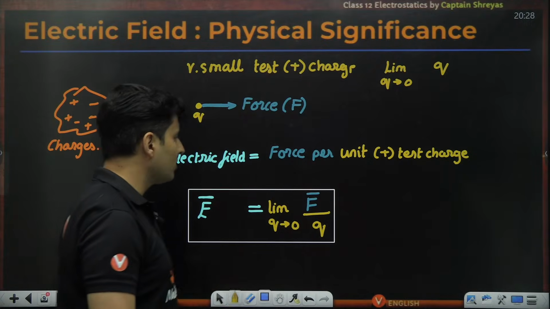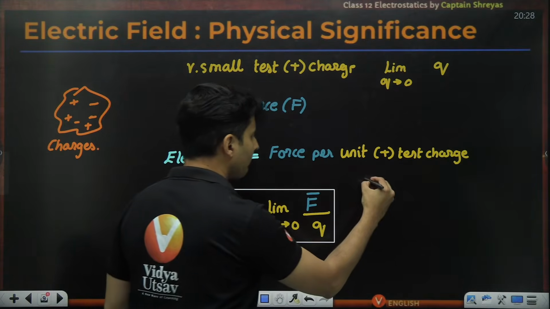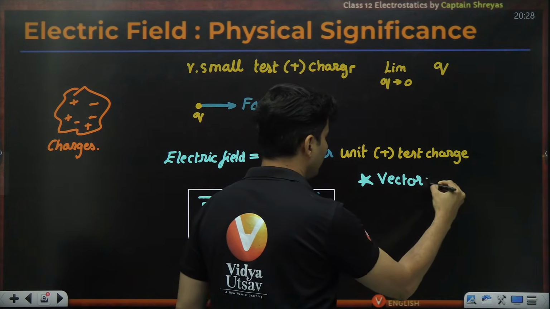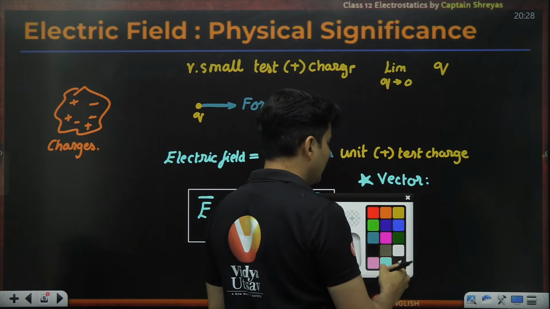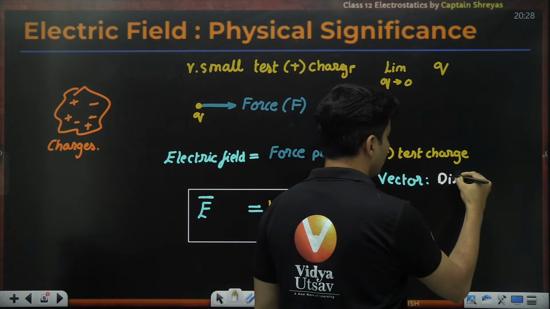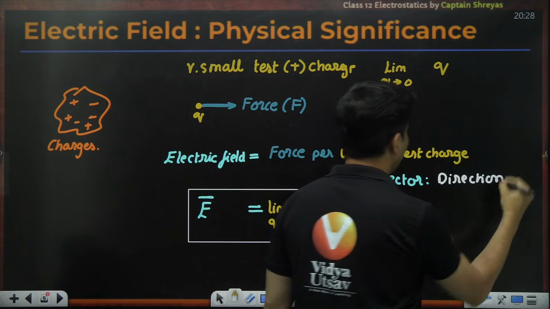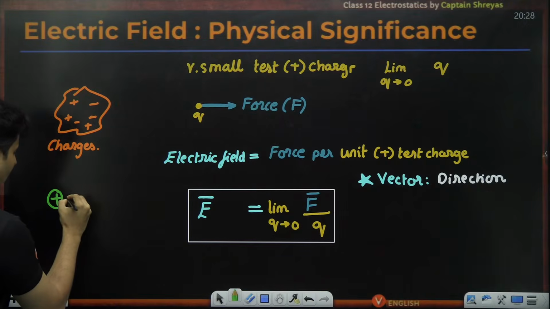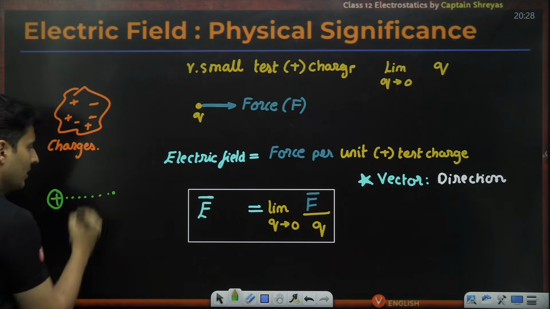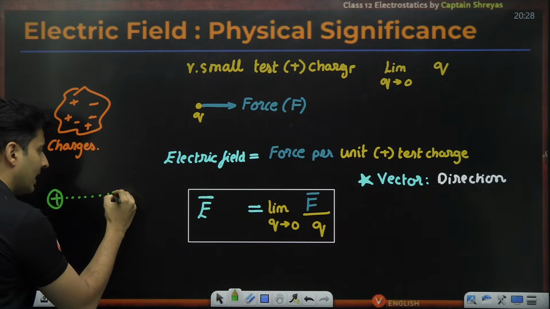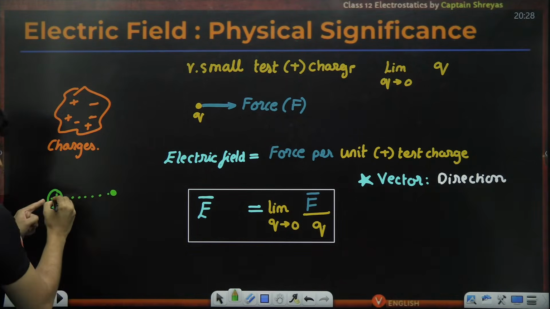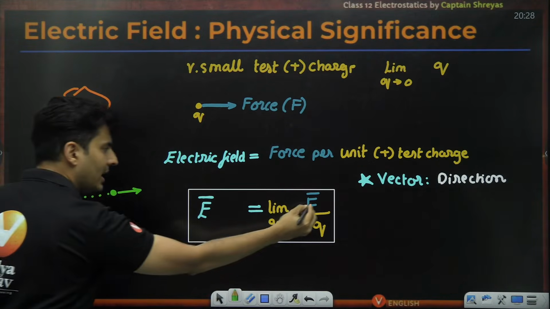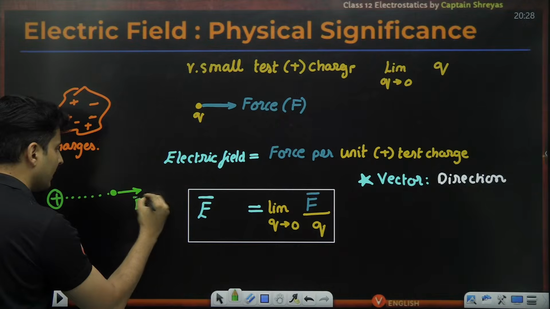Having said this, you can also see it is a vector quantity. And when I say it is a vector quantity, the direction is very, very important. How will the direction be? Think about it. If it is a positive charge and you are around it and you are here, if you bring a positive test charge over here, that positive will be repelled by it. So the force will be in this direction. So whatever is the direction of the force is the direction of the electric field.